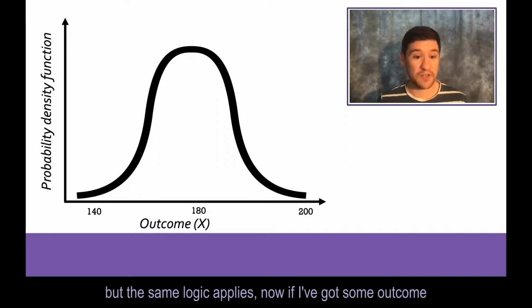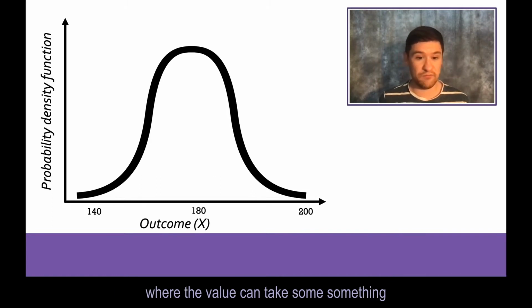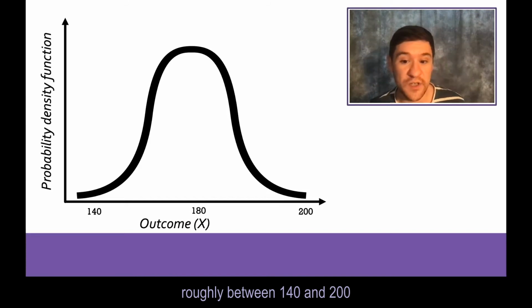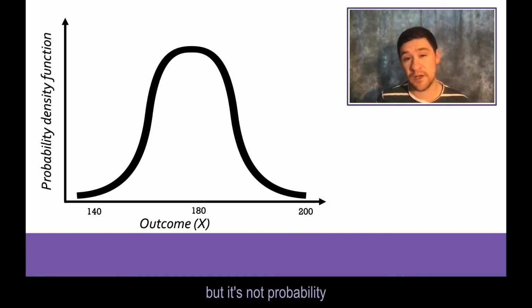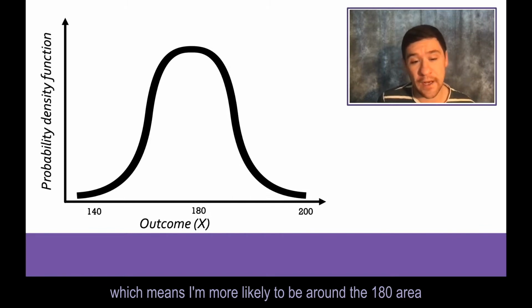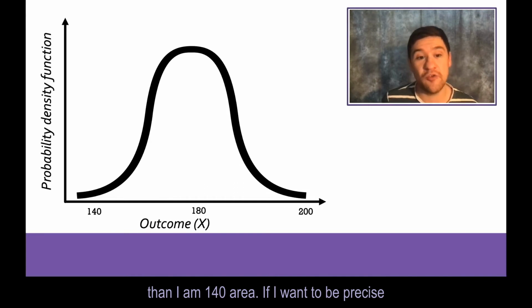Now if we've got some outcome where the value can take something roughly between 140 and 220, this PDF is a measure of how likely something is, but it's not probability, which means I'm more likely to be around the 180 area than I am around the 140 area.